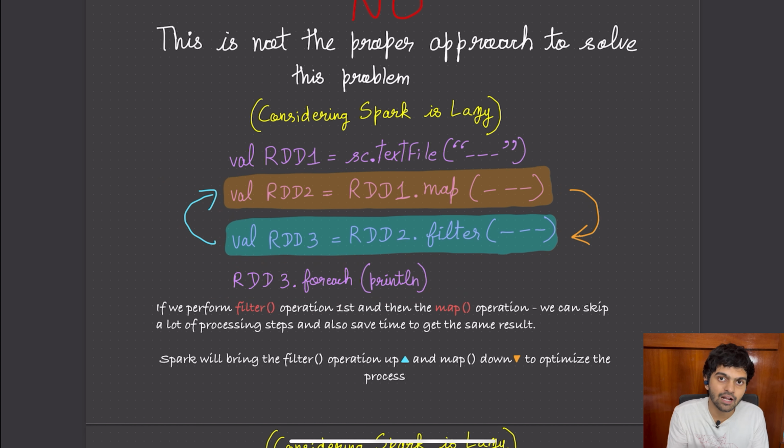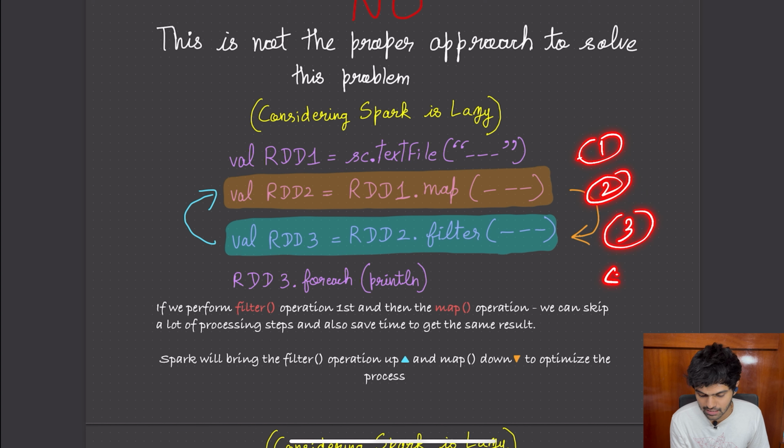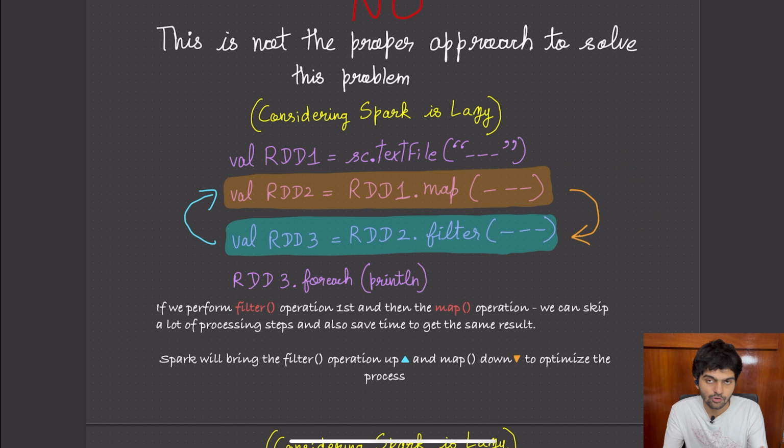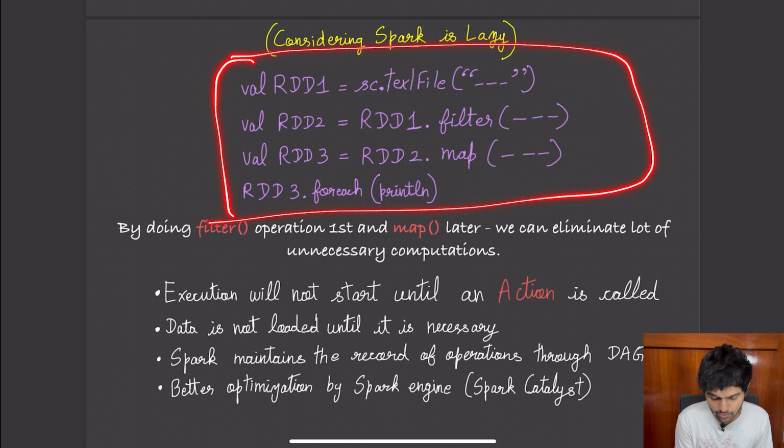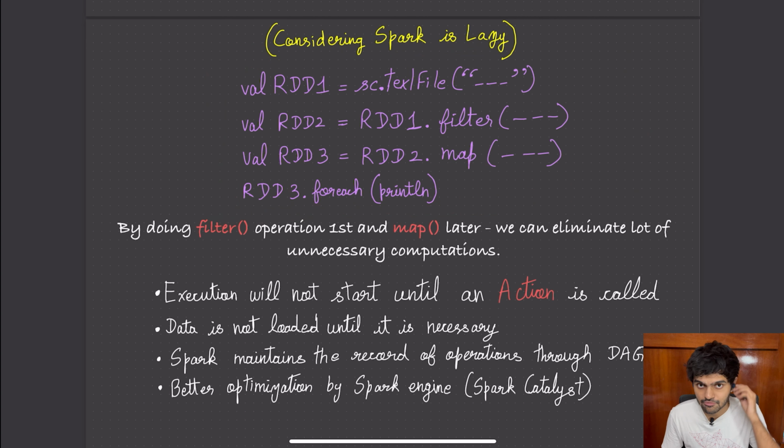In order for the Spark Catalyst to do this, it needs to see the whole picture. In the case of eager evaluation, all these steps get executed in the order that you have mentioned, and the Catalyst doesn't have control over determining the best thing to do. In the case of lazy evaluation, the Spark Catalyst can actually modify your code, meaning not the actual code, but the way in which your code is going to run. So this is how the optimized new code will look when you run Spark with lazy evaluation.